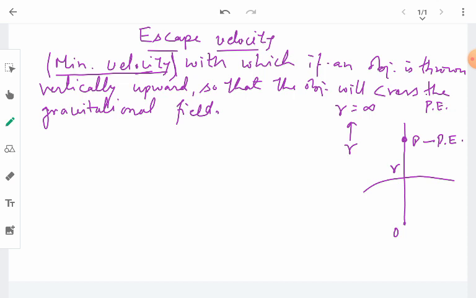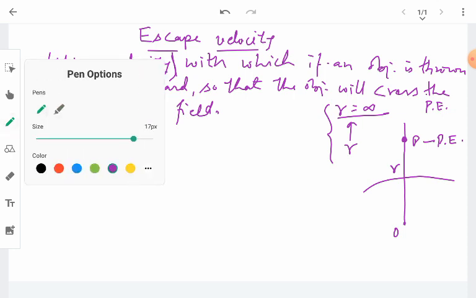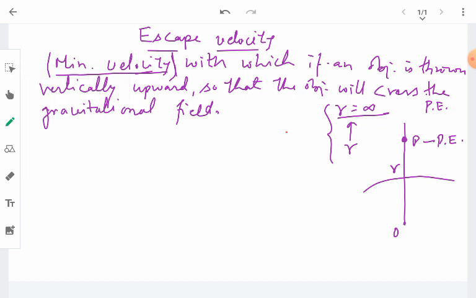So we have to calculate what amount of work we have to do in order to do that. We have to take an object from point P and make it escape the gravitational pull of the earth. That means we have to take the object from point P to a point where there is no gravitational pull of the earth, which is for r equal to infinity, right? So let us proceed with these considerations.